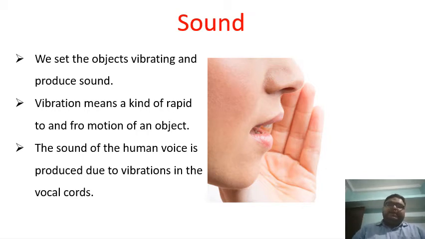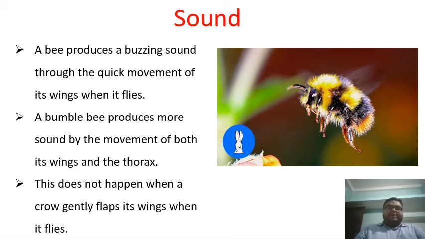So students, let's see about this bumblebee. You might have seen this type of bee, and it produces a sound, isn't it? The bee produces a buzzing sound through the quick movement of its wing when it flies. Even the bee will produce more sound when it moves its wing and the thorax. This is the wing and this is the thorax portion. So when it moves its wing and the thorax, it will produce more sound.